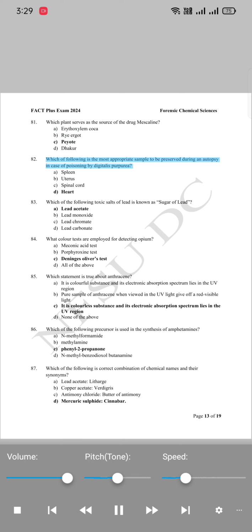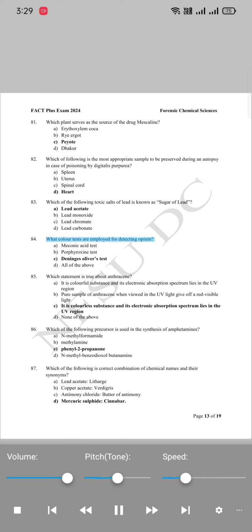82. Which of the following is the most appropriate sample to be preserved during an autopsy in case of poisoning by Digitalis purpurea? A. Spleen. B. Uterus. C. Spinal cord. D. Heart. 83. Which of the following toxic salts of lead is known as sugar of lead? A. Lead acetate. B. Lead monoxide. C. Lead chromate. D. Lead carbonate.